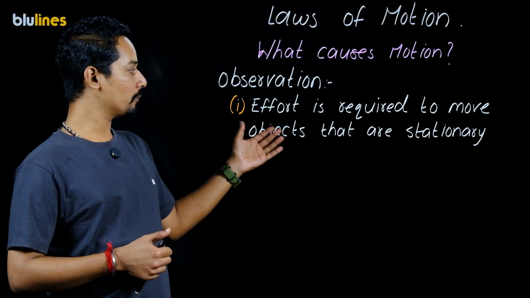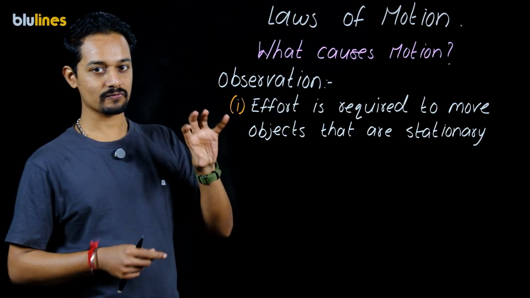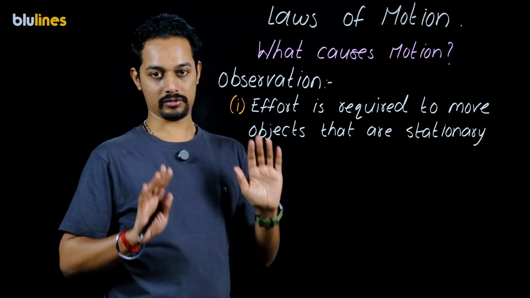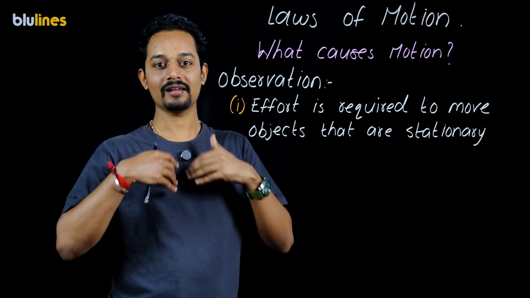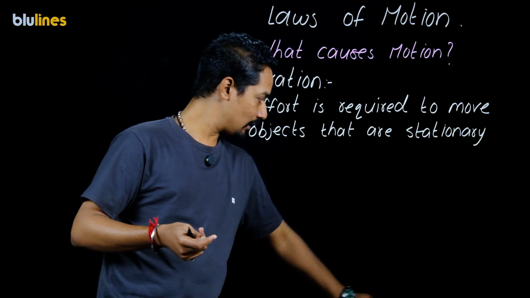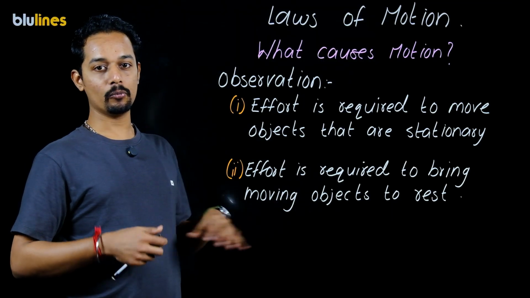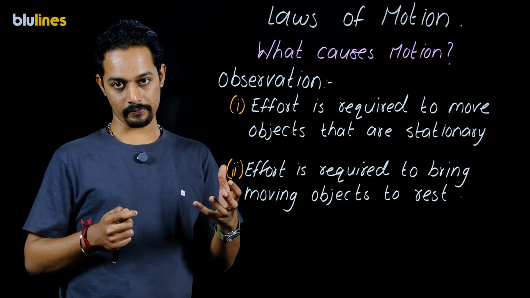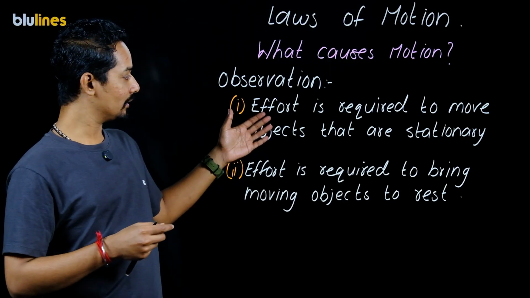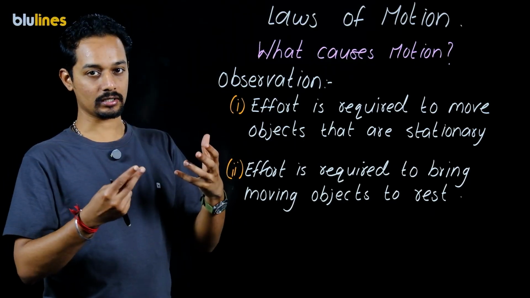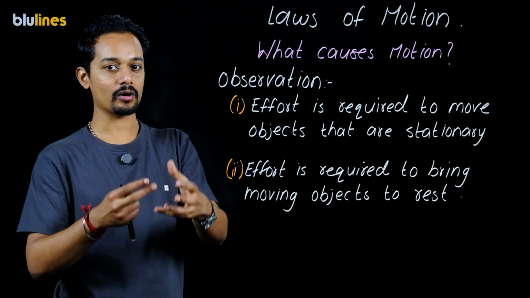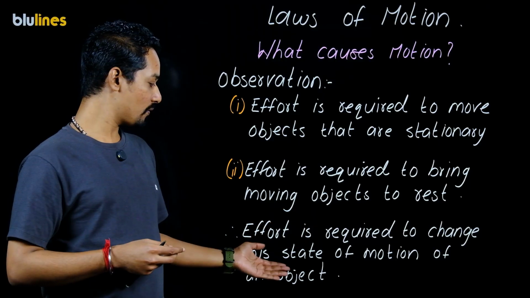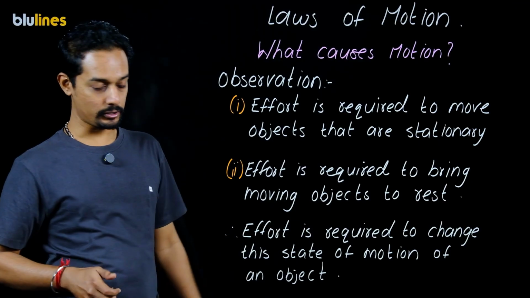Effort is required to move objects that are stationary. When an object is at rest, we have to do some effort. We have to do some pushing or pulling so that it moves. Similarly, we have to bring a moving object to rest. To stop something, we also have to apply a push or pull. So there has to be effort associated with changing whether it is moving or at rest. So we state that effort is always required to change the state of motion of an object.